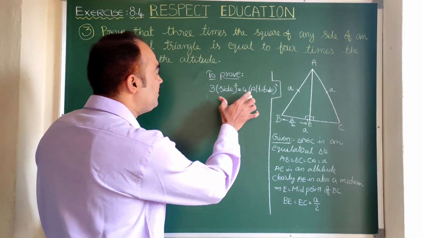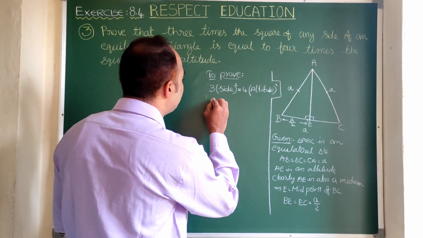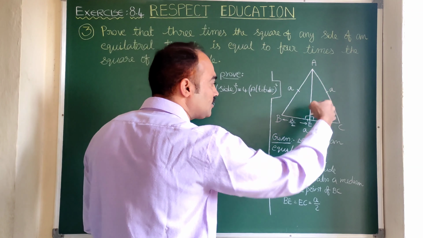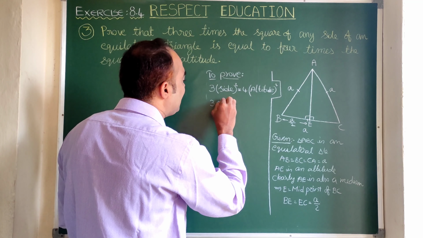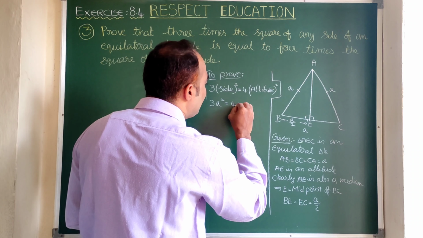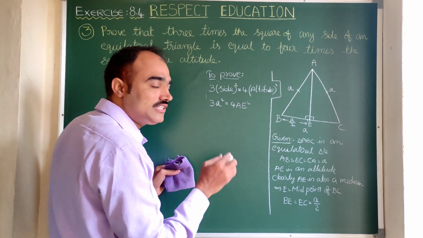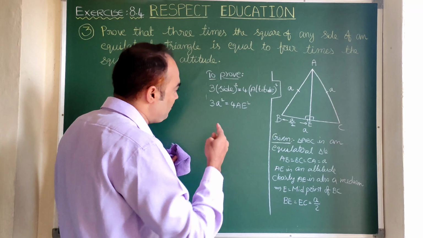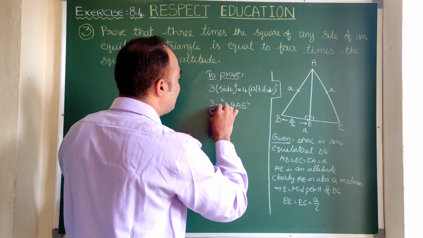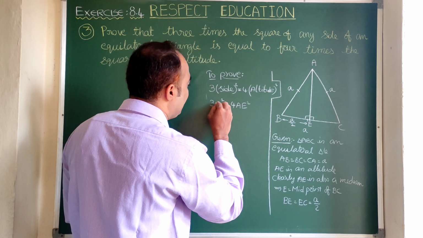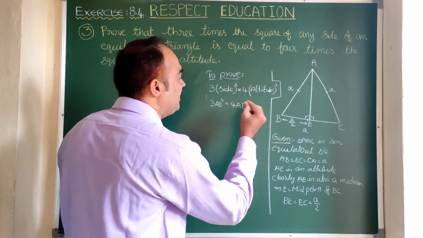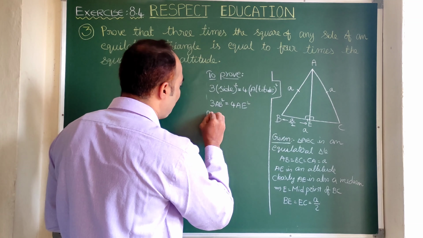So this is what we need to prove. Let us substitute the values here. 3 times square of any side, since all the 3 sides are small a, we can take any one. So 3 times a square is equal to 4 times, here altitude is AE, so AE square. If you want still more clearly, in place of small a, you can add AB also. So here let us write 3 times AB square is equal to 4 AE square. This is what we need to prove. So let us enter the proof.